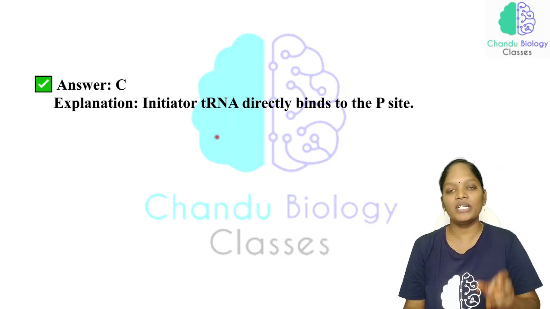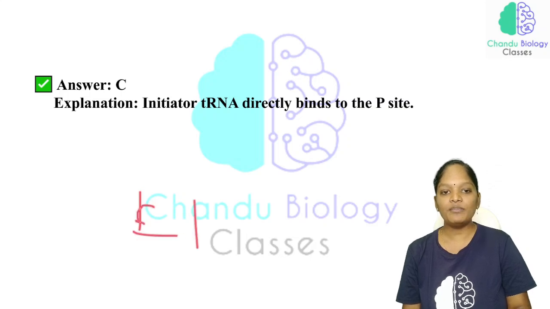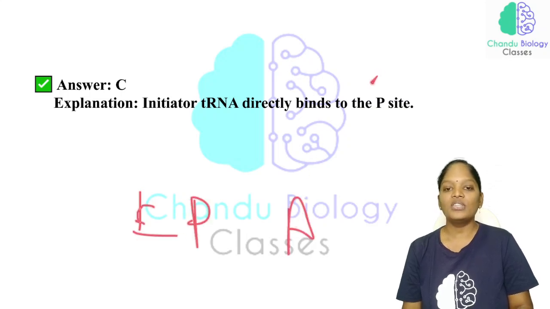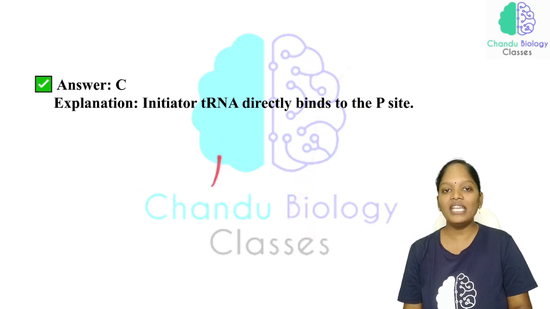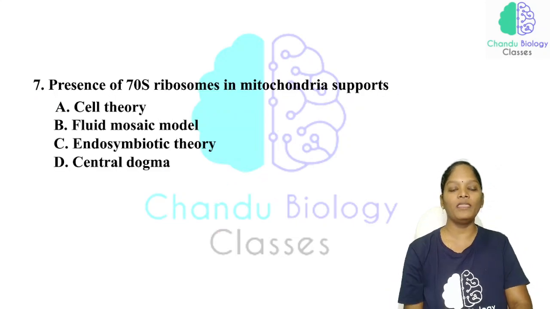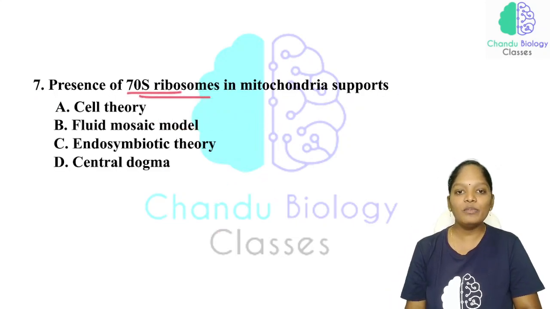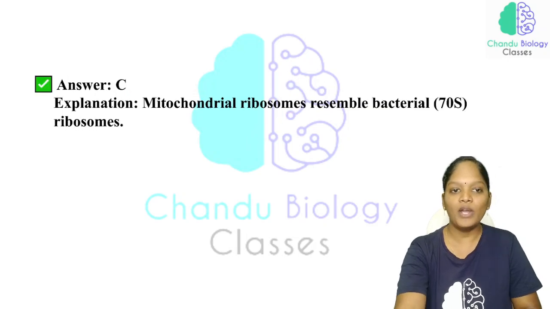Don't worry about this. But as of now, just know we have three sites in the ribosome: E site, P site and A site. Now, the presence of 70S ribosome in mitochondria supports the endosymbiotic theory.